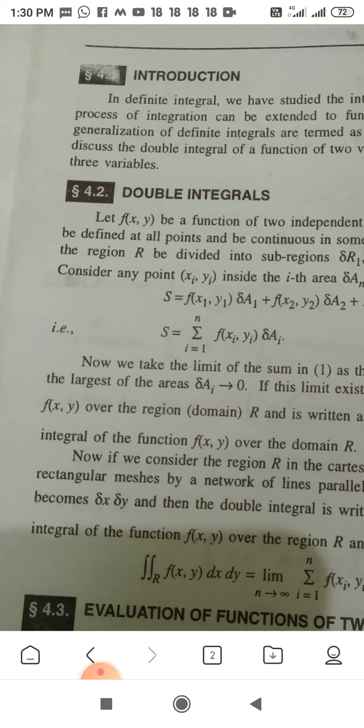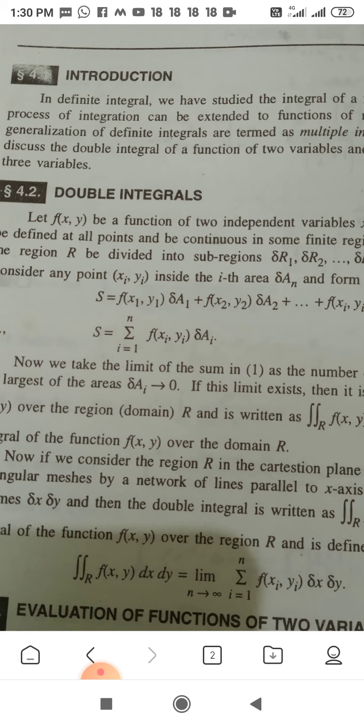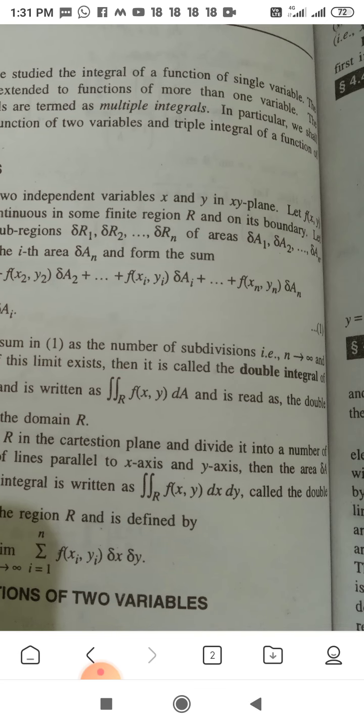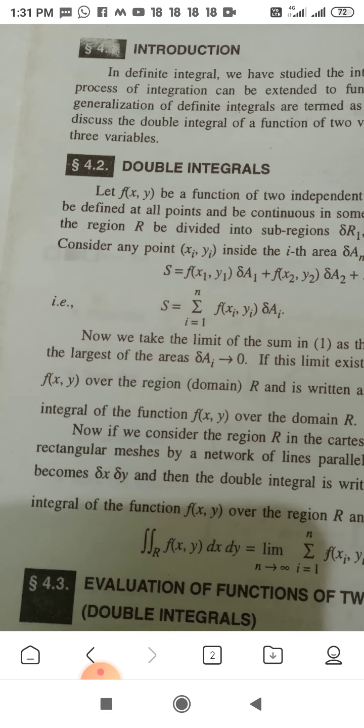Now we take the limit of the sum as the number of subdivisions n tends to infinity, divided into a large number of parts, and the largest of the areas delta Ai tends to 0. If this limit exists, it is called the double integral of f(x,y) over the region R, and is written as the double integral over R of f(x,y) dA.